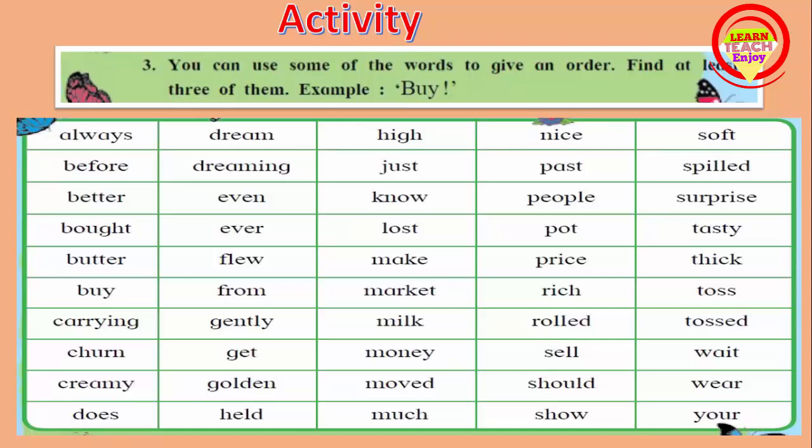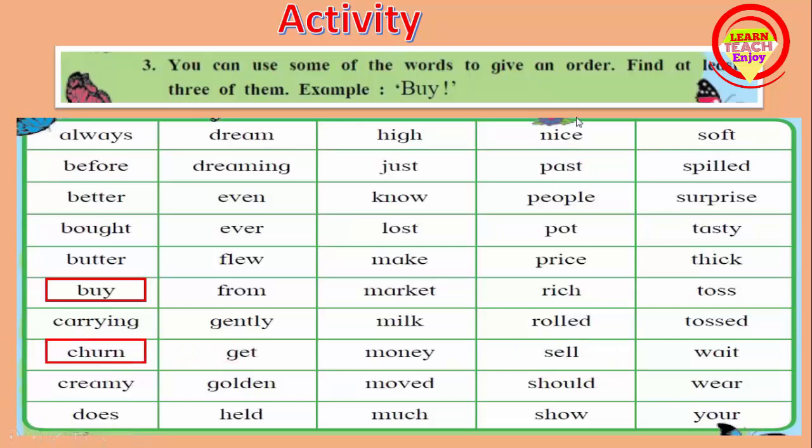These words are used to give orders. So here buy is already given, so we can tick here. Then let's find which words we use to give an order. Churn. Churn means घुसळणे. So we can give an order. So we can tick here.